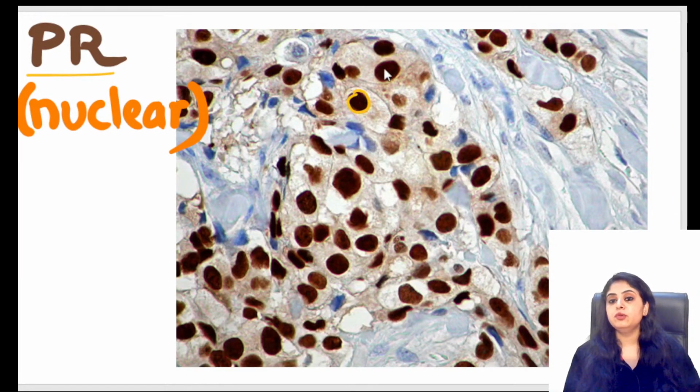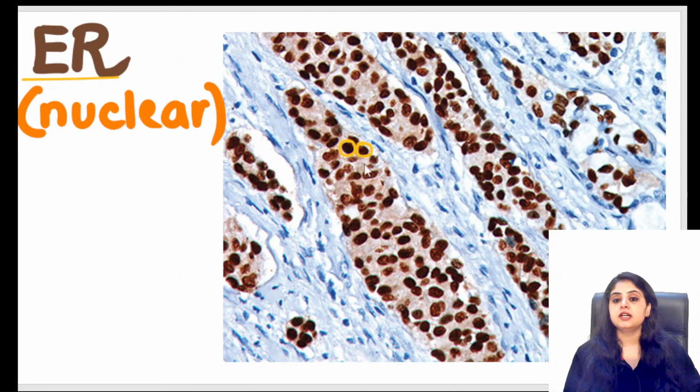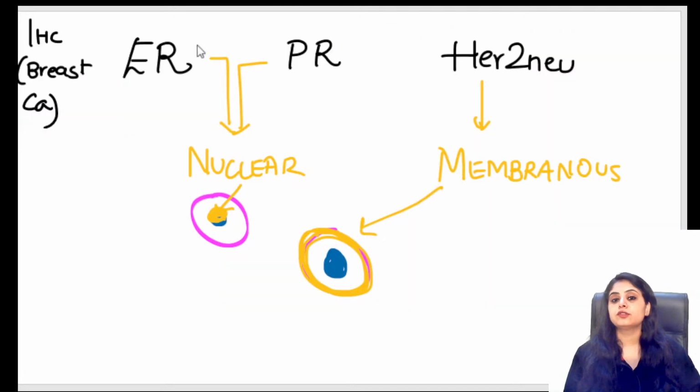You'll say, ma'am, the round nucleus is coming as positivity. So yes, Dr. Sumit, they are nuclear receptors, exactly. So nuclear receptors are the ones which are going to give a nuclear positivity. So PR also gives a nuclear positivity. ER also gives a nuclear positivity. That is how we analyze the case of ER, PR and HER2 for a case of breast cancer. Okay, I hope this question is done and we can move on to the next one.